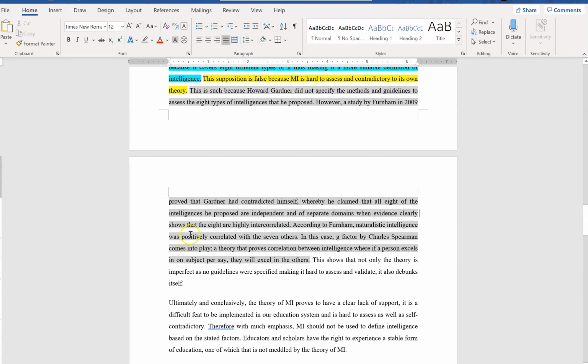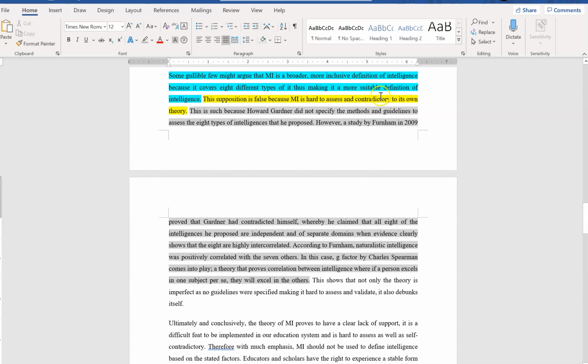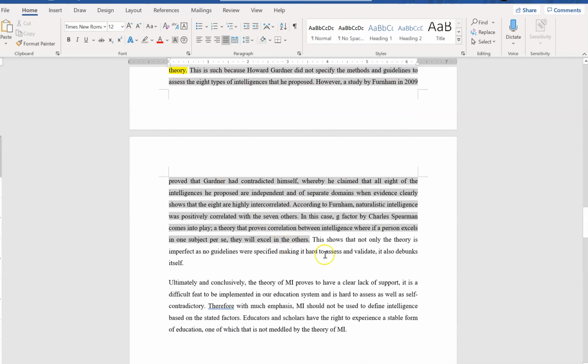According to Furnham, naturalist intelligence was positively correlated with the 7 others. In this case, the G factor by Charles Spearman comes into play, a theory that proves correlation between intelligences, where if a person excels in one subject per se, sorry, there's been a typo, they will excel in the others. Okay, so right until here, the whole thing is supporting sentences that support that MI is contradictory, because it actually supports the G factor theory by Charles Spearman. Okay, and this is the concluding sentence.